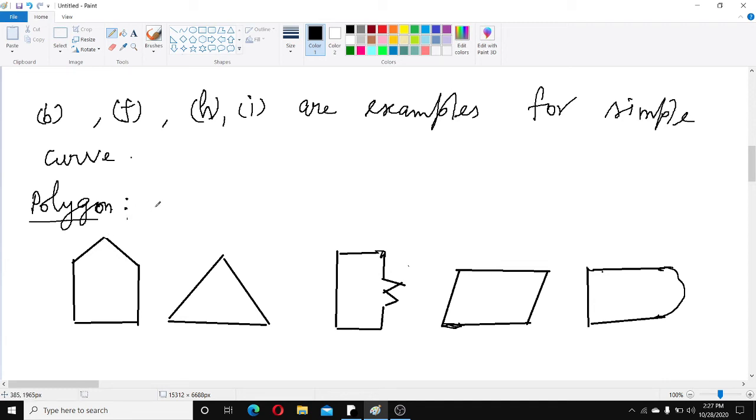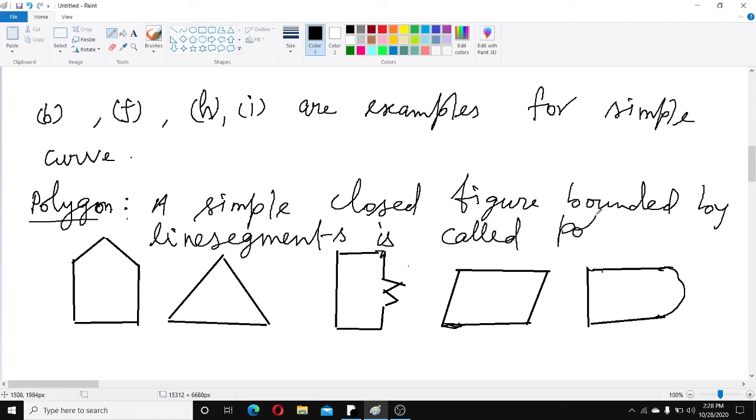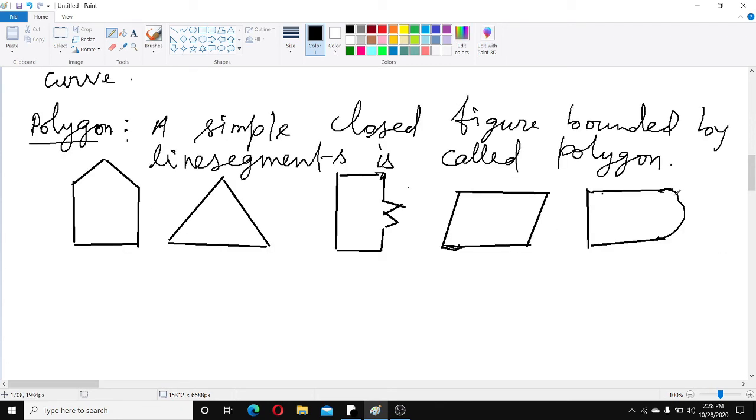Here you see polygon: closed and also bounded by line segments. So a simple closed figure bounded by line segments is called a polygon.